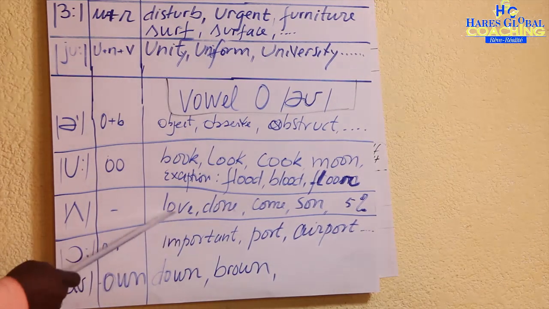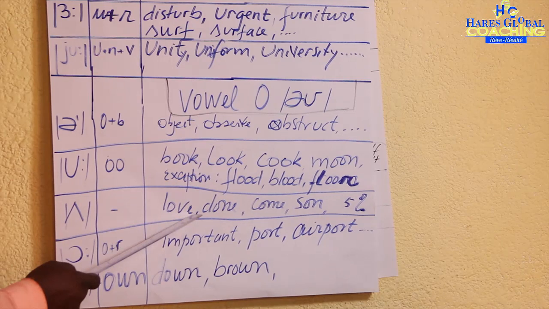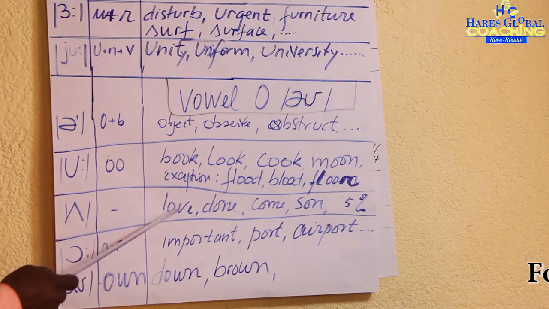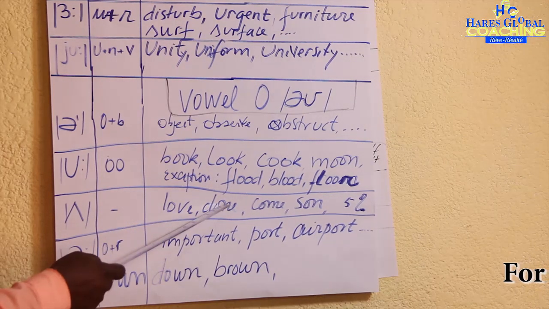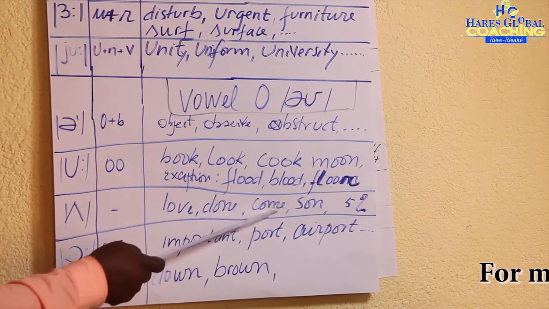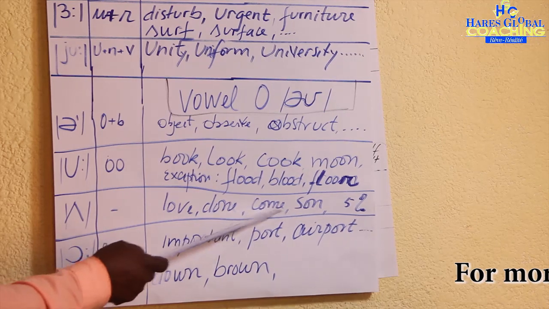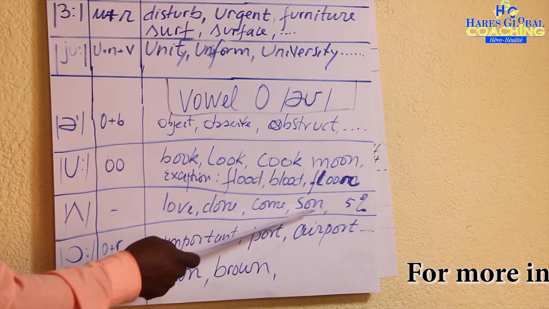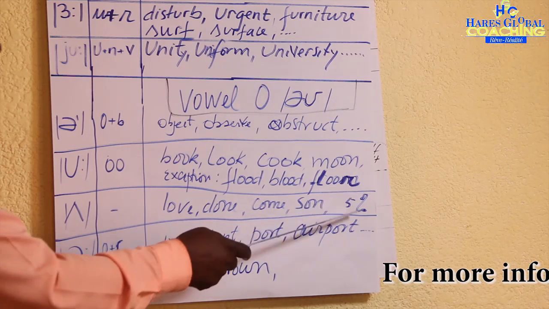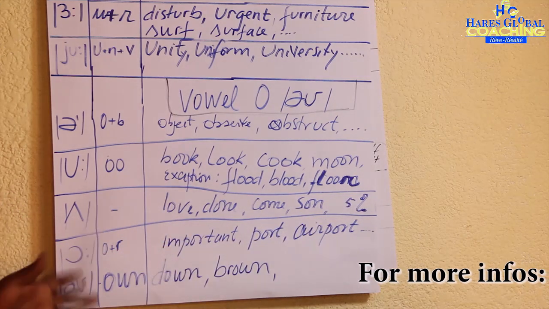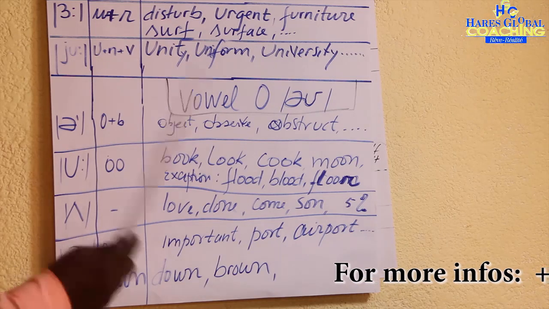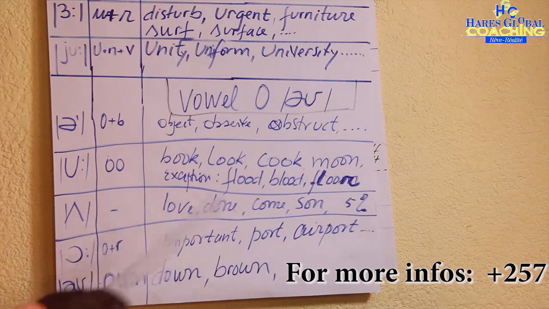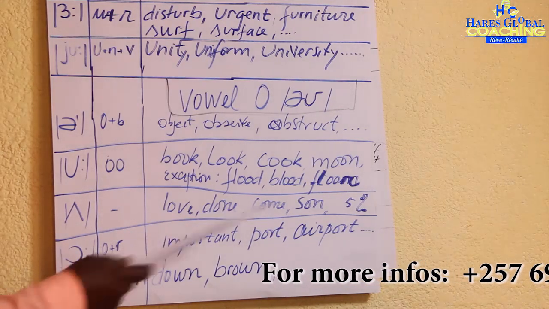Then it is read /ʌ/: love, done, come, son. I said about 5% because it can change depending on the words. This is not general, just to give some examples of how it can be read.